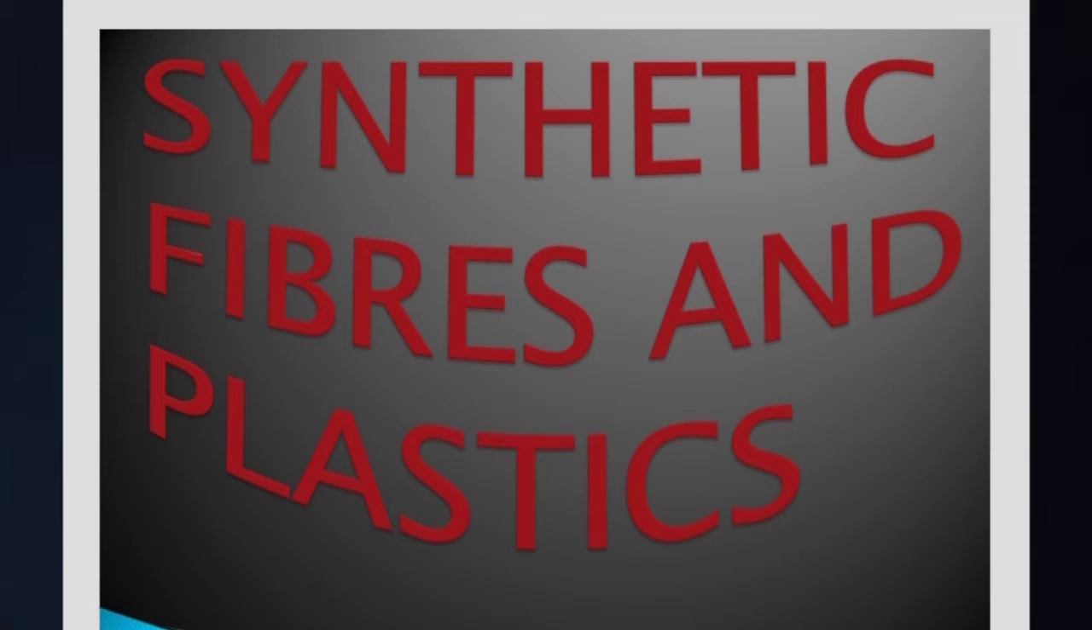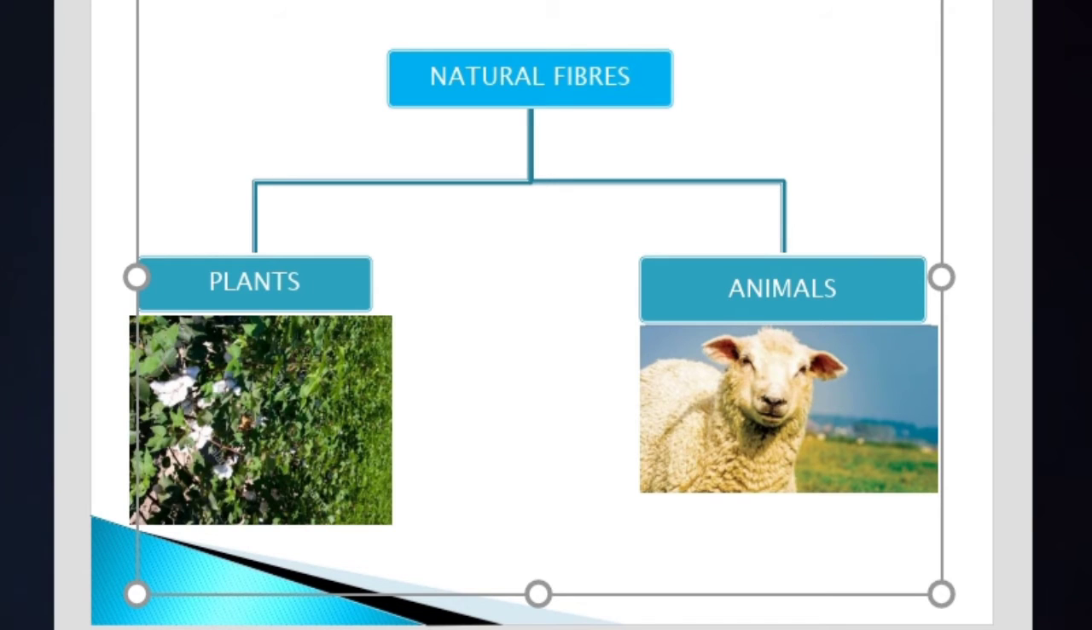So I said fibers are of two types. One is natural and the other is man-made. Now, natural fibers. Fibers obtained from plants and animals are called natural fibers. So when we get the fibers from plants and animals, those types of fibers are called natural fibers, right?